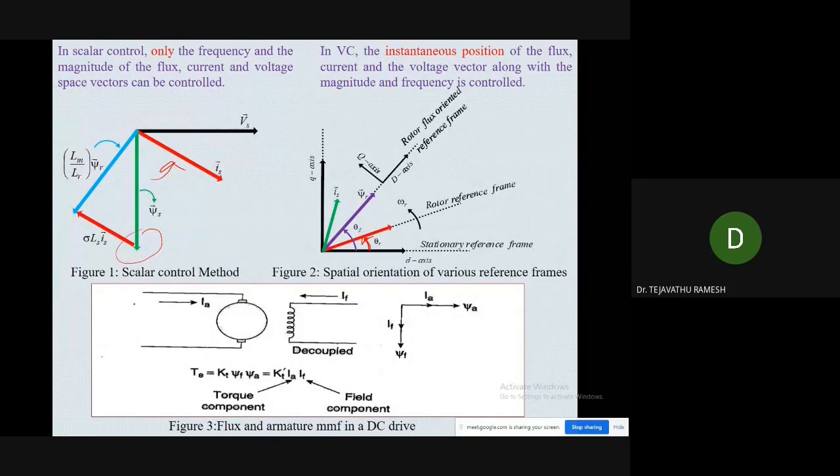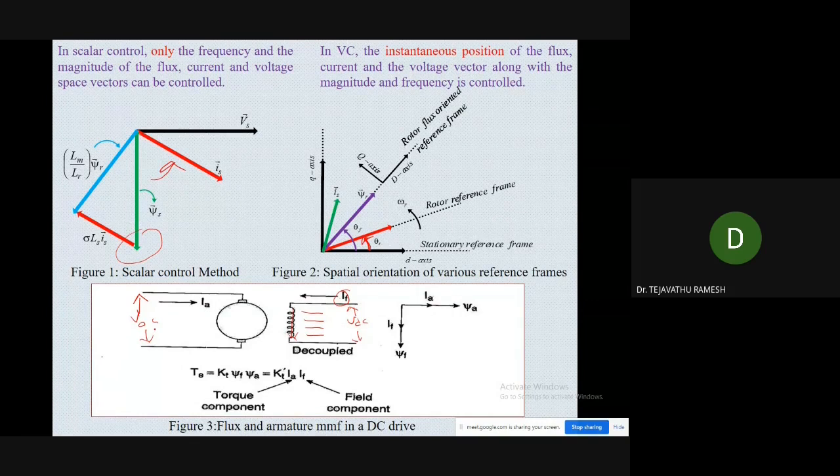The beauty of the separately excited DC motor is that if you apply a separate supply VDC to the armature, it drives the armature current. We can also apply a separate DC supply to the field winding. When we apply a separate supply of VDC, it drives the current IF. When IF flows in the field winding, it produces a uniform magnetic field.